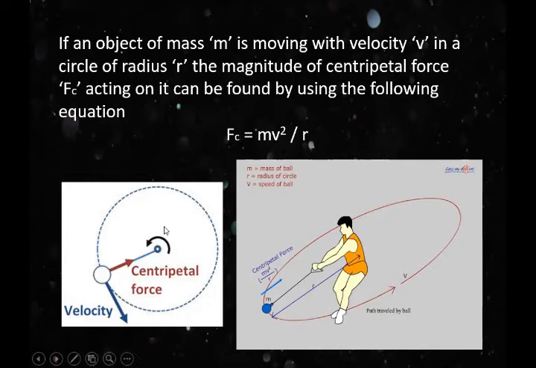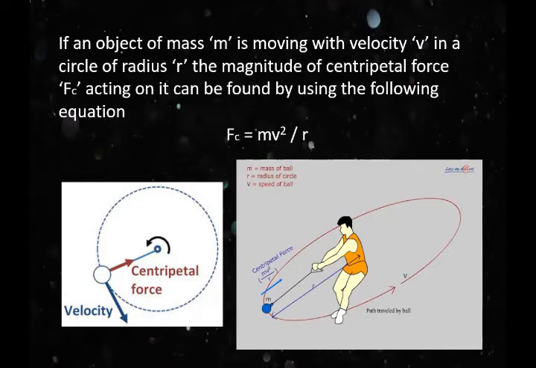So students, in uniform circular motion, there must be a net force applied to an object towards the center of the circle to make the object move around the circle, called the centripetal force. Without this force, the object does not move in a circular path. So we can define centripetal force as a force which acts on an object moving in a circular path and is directed towards the center of the circle.